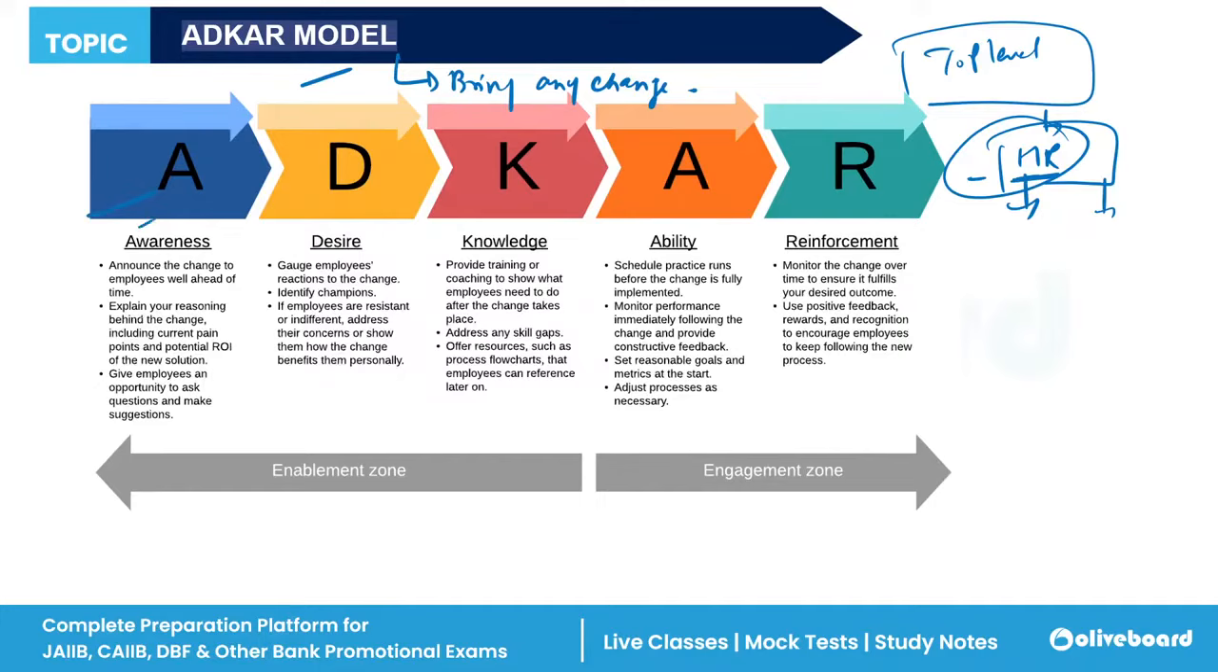You need to make them aware, announce the change to employees well ahead of time. Then a proper desire. You need to create the desire in your employees so that they also want a quick change. Then provide knowledge of why we are changing our internal business. For these reasons, for this type of skill gaps, we need to change our environment.